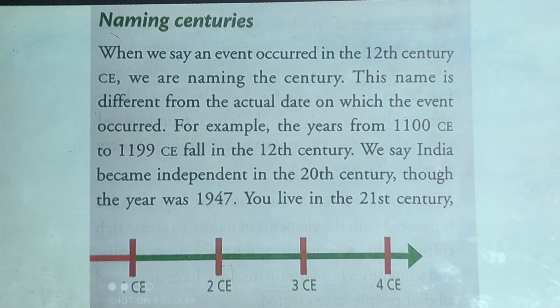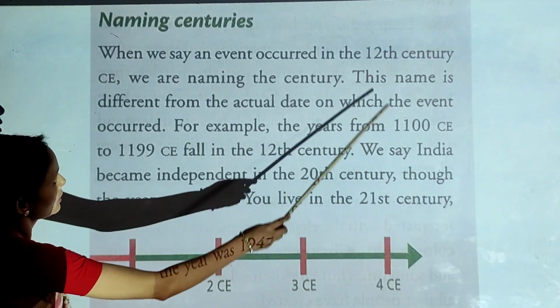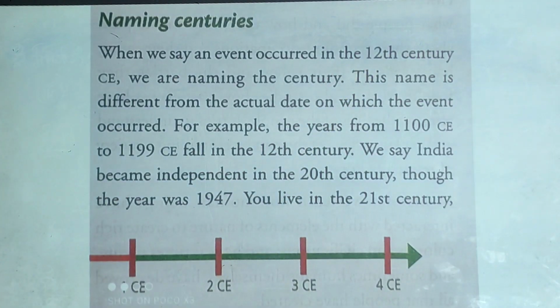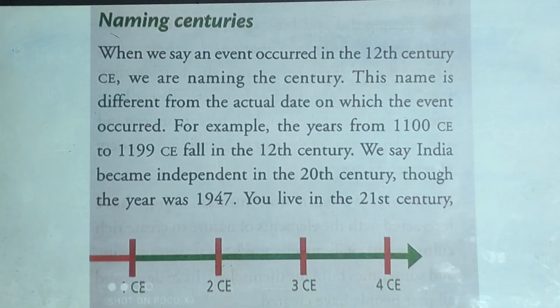And here is an example. In this paragraph, an example is given, and with this example, let's discuss. If some event occurred in the 12th century, then 12th century CE. CE means Common Era, and we are naming the century.